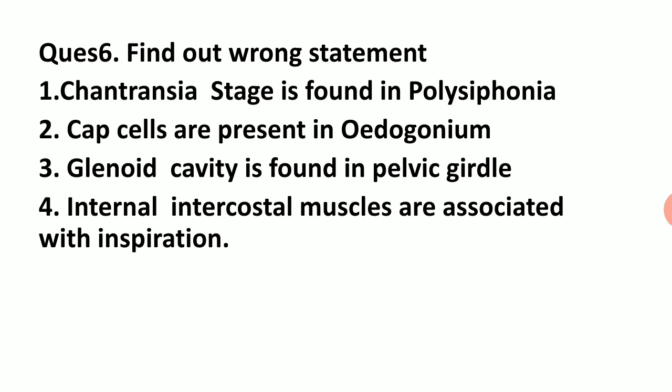Find out the wrong statement. Carpogonium stage is found in Polysiphonia? Incorrect, it is found in Batrachospermum. Cap cells are present in Oedogonium. Yes, correct. Glenoid cavity is found in the pelvic girdle? Incorrect, the glenoid cavity is in the pectoral girdle. In the pelvic girdle, that is the acetabulum. Internal intercostal muscles are associated with inspiration? Incorrect, external intercostal muscles are the inspiratory muscles.